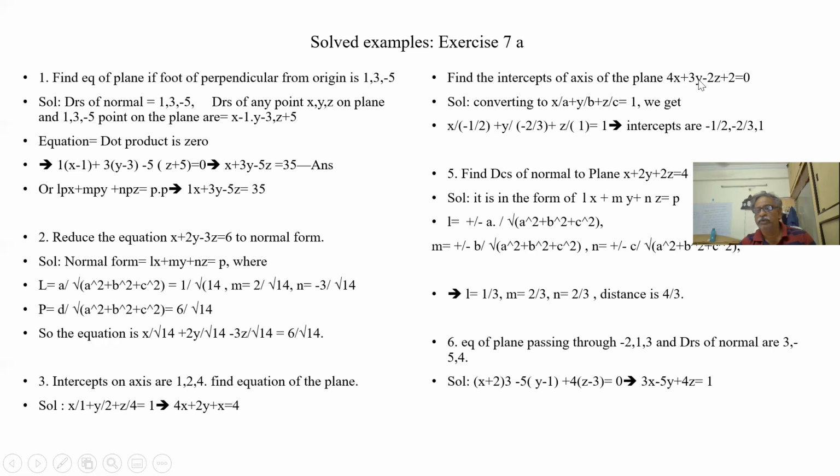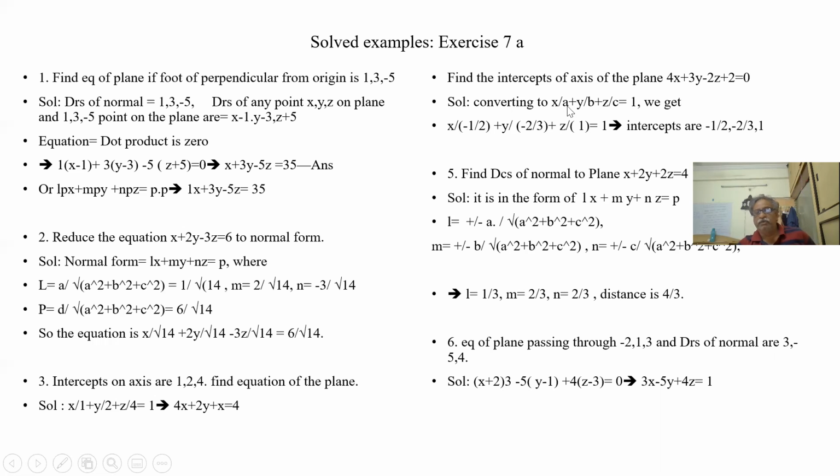So minus y by minus 2 by 3 plus z by 1 is equal to 1. So the same equation we have written in this form. Actually, this 2 is in the denominator, 2x. What is this equation? Minus 2x minus 3 by 2 y plus z is equal to 1.